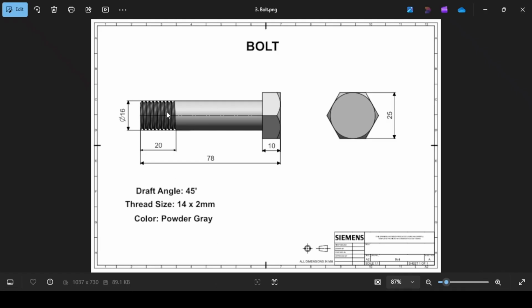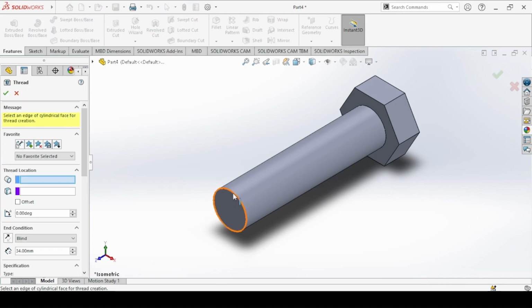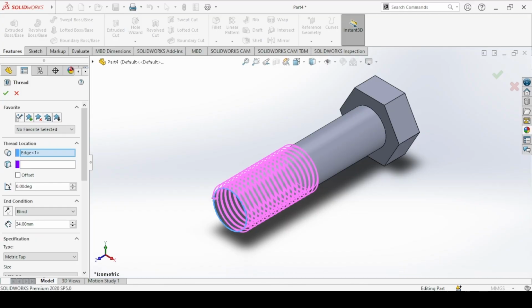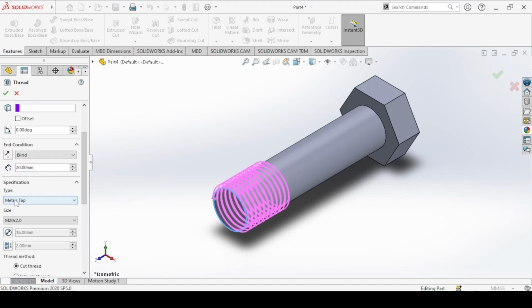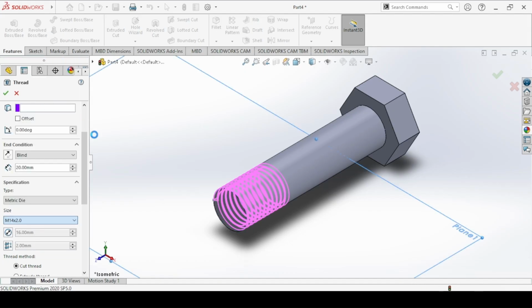Then we add a thread on this shaft here. The thread has a length of 20 millimeters and a size of 14 by 2. So come to the thread feature, select this start point. The thread length here is 20 millimeters. And since this is a shaft, the specification type, set it to metric die for shafts. And then the thread size, when you come up here, you can see 14 by 2 millimeters.